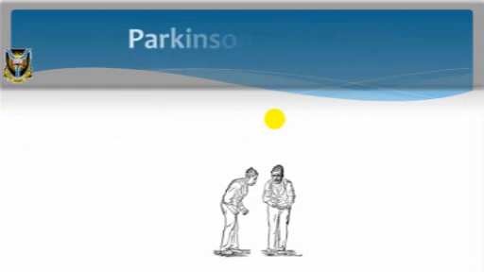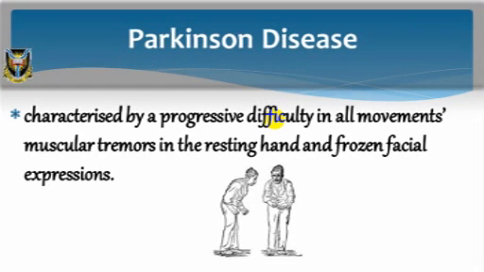Parkinson's disease. Parkinson's disease is characterized by a progressive difficulty in all movements, muscular tremors in the resting hand, and frozen facial expressions.